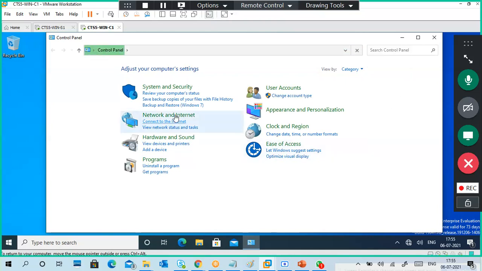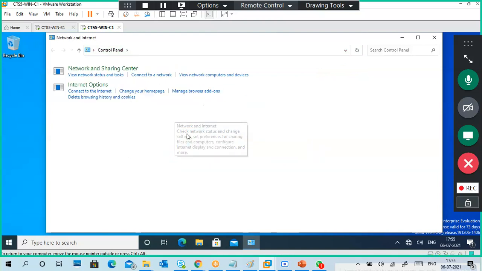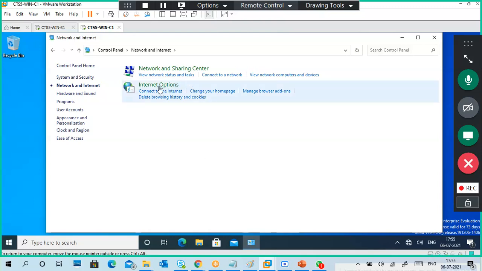Okay, guys, look here. I went to the control panel, network and internet. If you see internet options here, you can see change your home page.